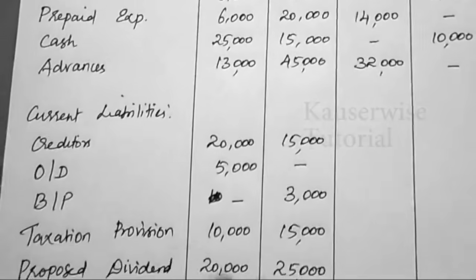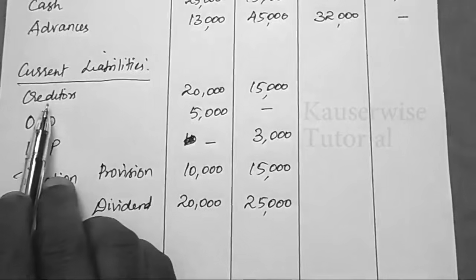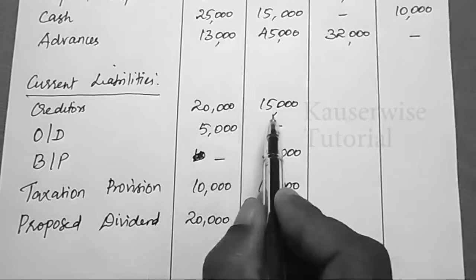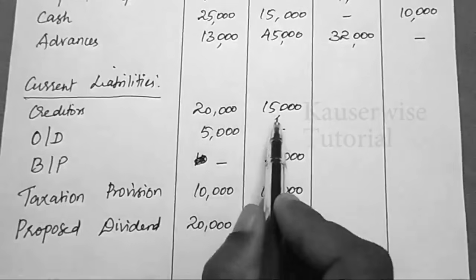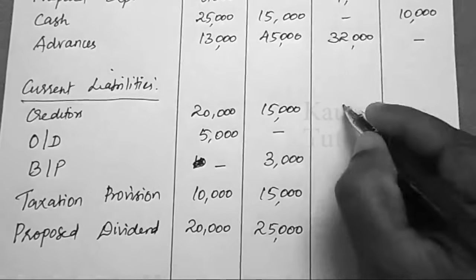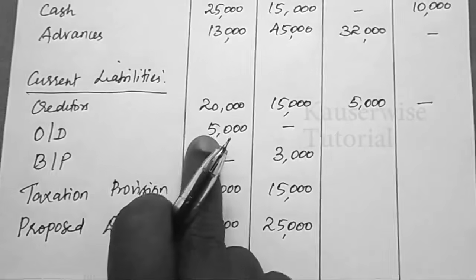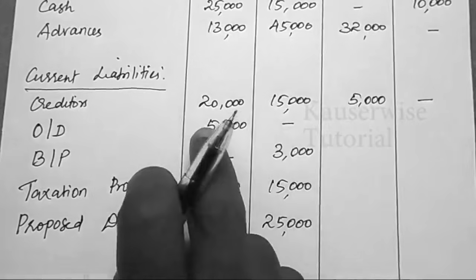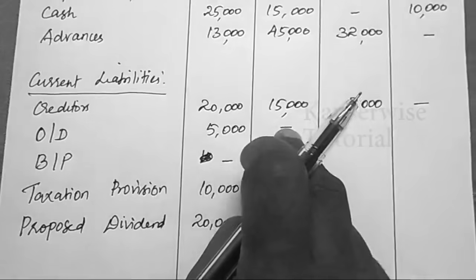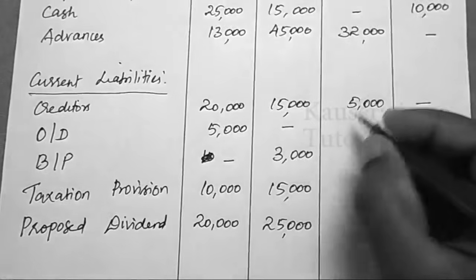Okay, now look at the current liabilities. Just opposite. First one, creditors. 20,000, 15,000. So creditor is reduced from 20,000 to 15,000. What is the difference? 5,000 decreased. So when current liability decrease, working capital will increase. 5,000 increase column. Bank overdraft. First year 5,000, next year 0. So from 5,000 to nil, which means 0. So reduced from 5,000 to nil value. So when current liability decrease, working capital increase.